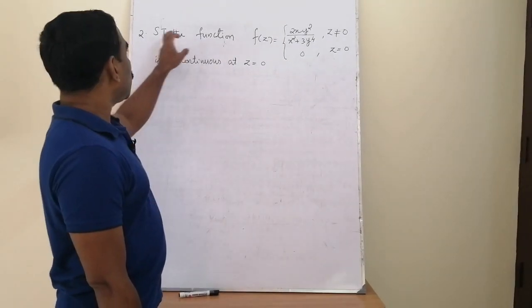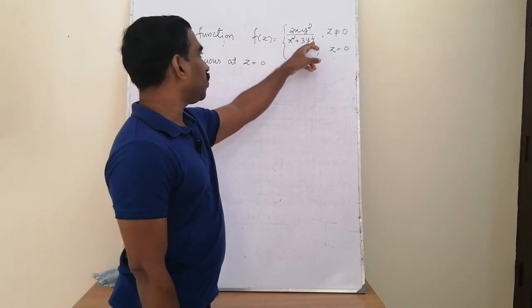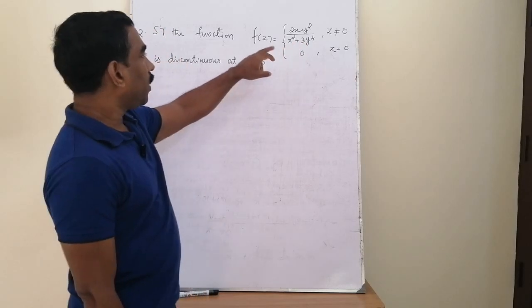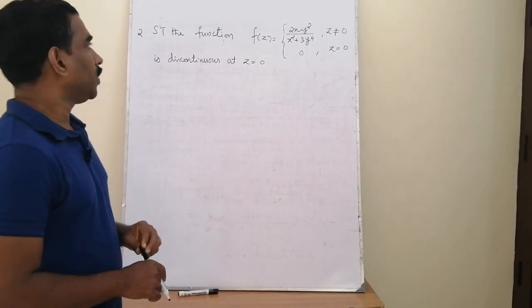Another question. Show that the function f(z) is equal to 2xy squared divided by x squared plus 3y raised to 4 for z not equal to 0, and equal to 0 for z equal to 0, is discontinuous at z equal to 0.